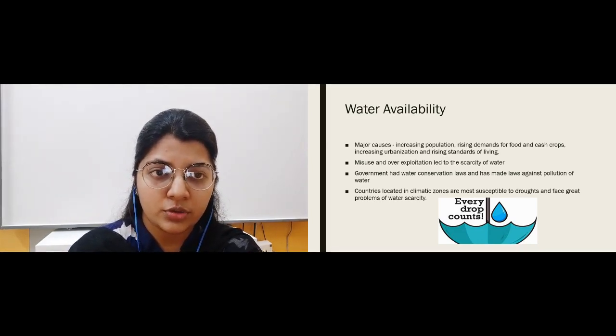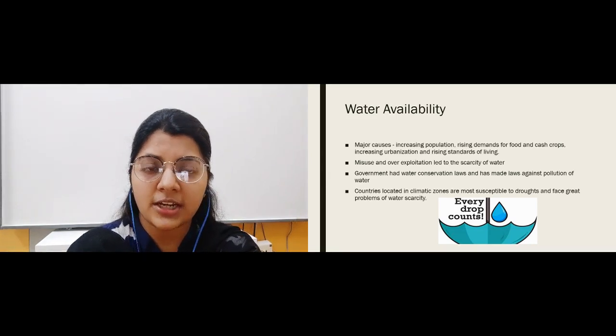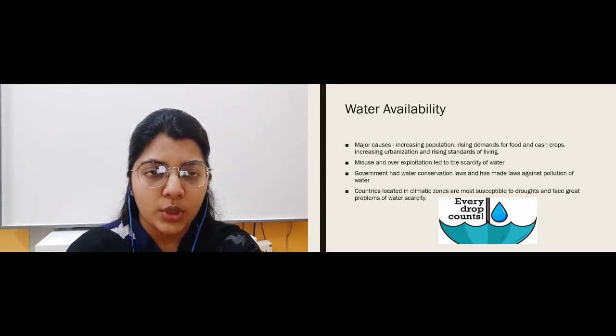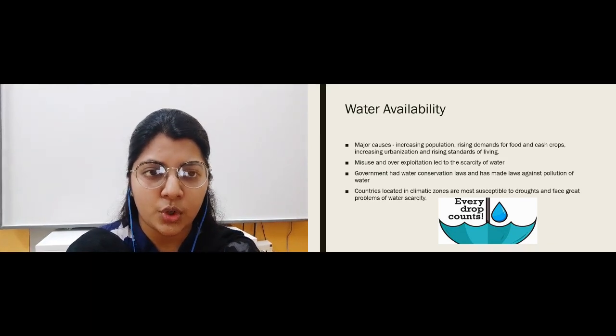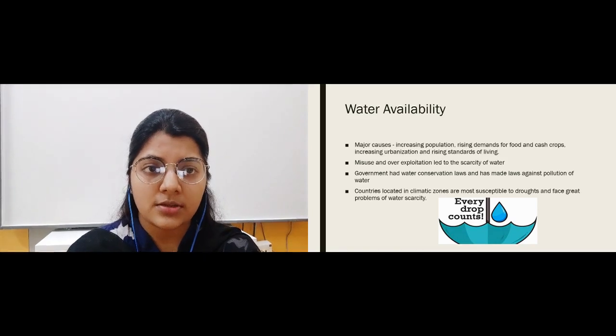Even when we do not require it, we are using it and wasting it, so we are responsible for water shortage. So all of you must think of saving water, because if we save the water, water will save us. It becomes very important for us to save the water.